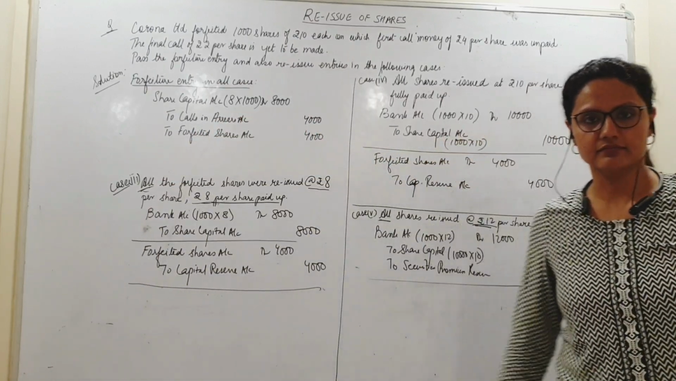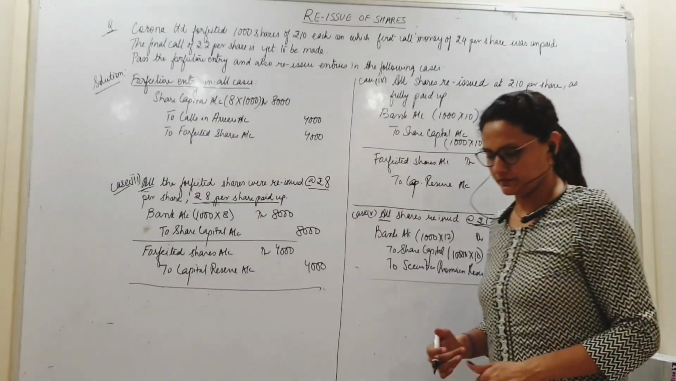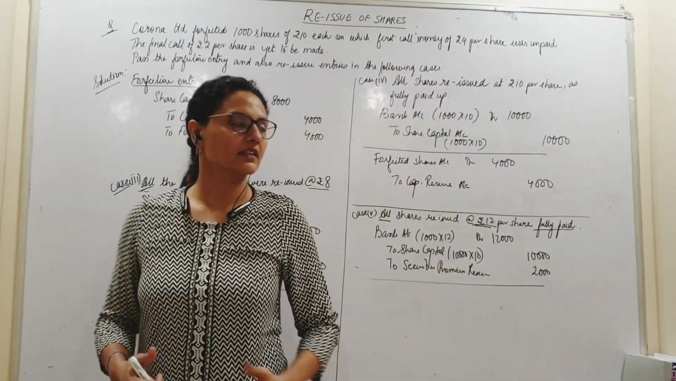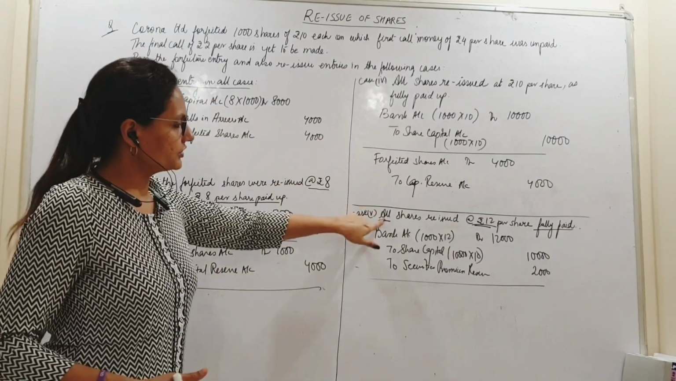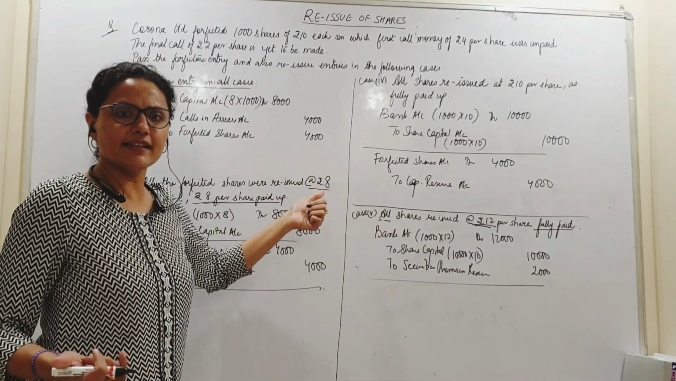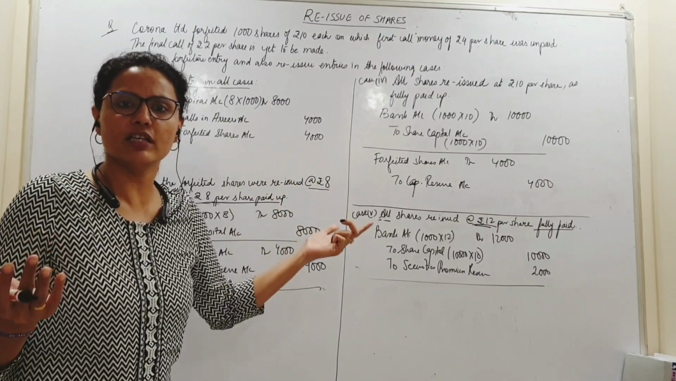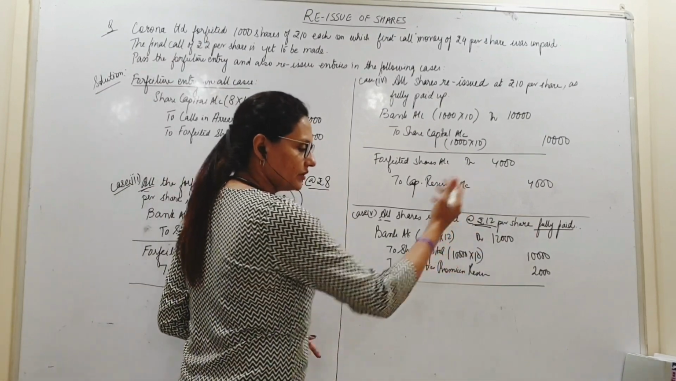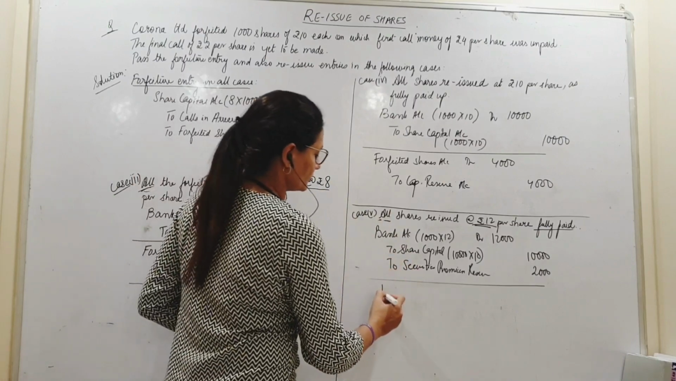Reissue entry done. Now the transfer, what do we do? What is the status of the share forfeiture? It is 4,000. All shares are reissued, so I have the entire 4,000. Out of that I did not utilize anything, so I have the entire 4,000 with me.